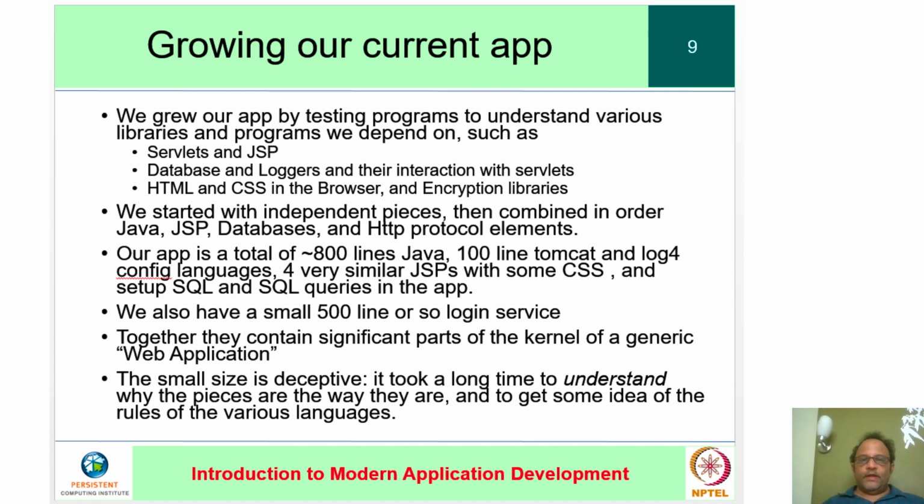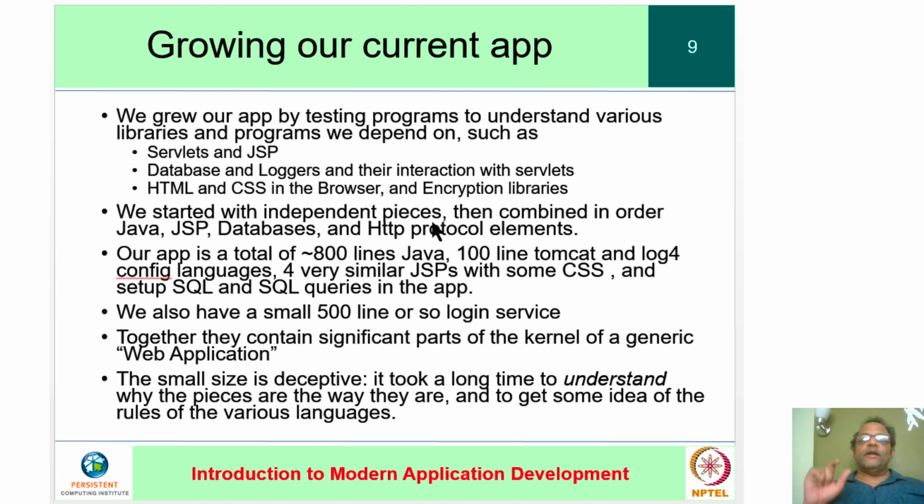Following the philosophy we had talked about earlier, we grew our app by testing small programs to understand various libraries. For example, servlet, JSP, database, loggers, their interaction with servlets, HTML, CSS, etc. We built independent pieces, then combined them. First, just database IO, then Java and JSP, HTTP protocol elements, and so on.